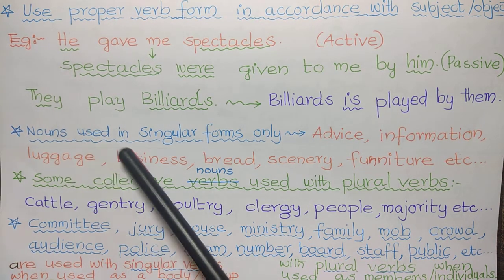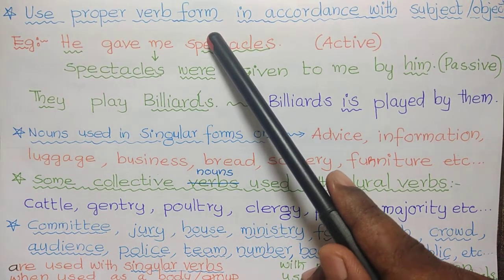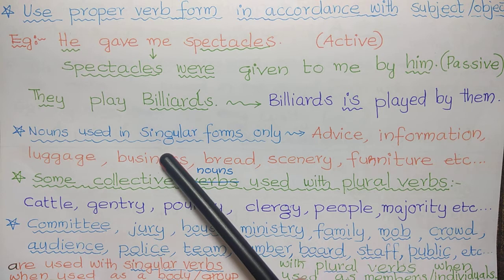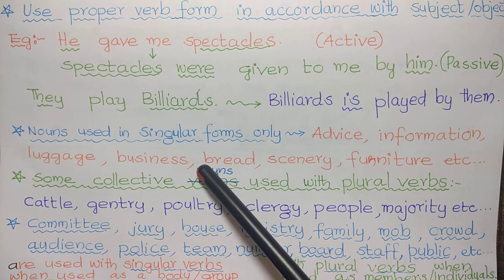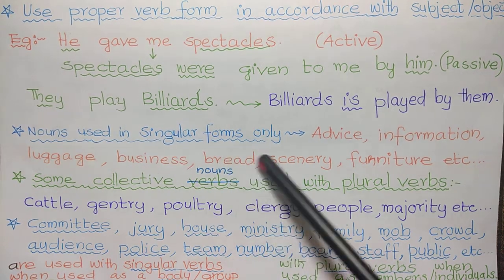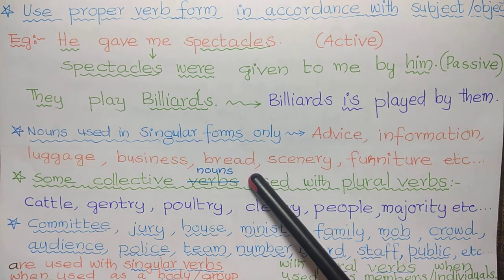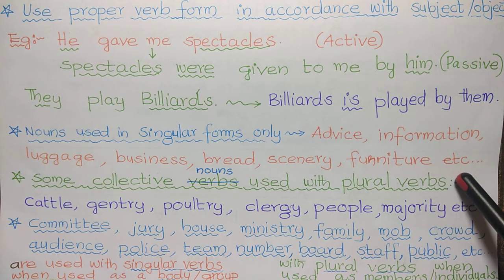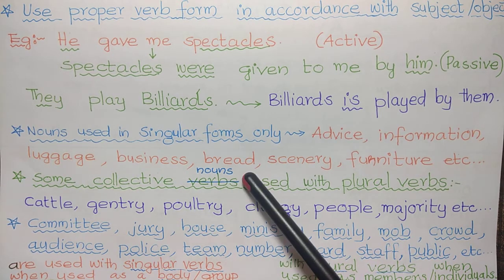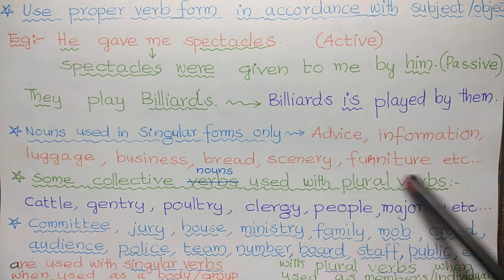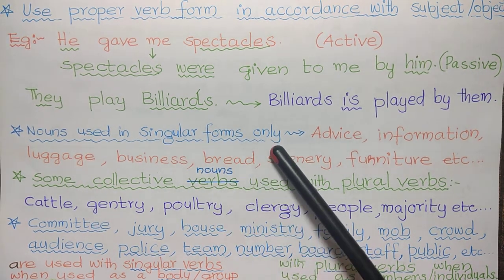Next is nouns used in singular forms only. So for the use of proper verb form, now we will see some nouns which are used in singular forms or plural forms. So nouns used in singular forms only are advice, information, luggage, business, bread, scenery, furniture, etc. These are always used in singular forms only.